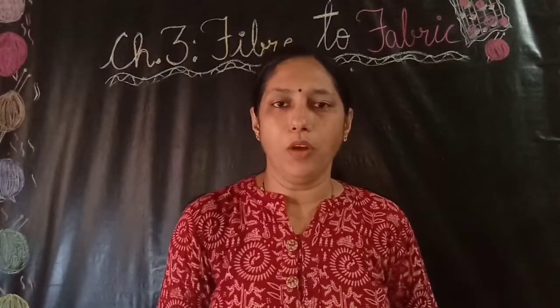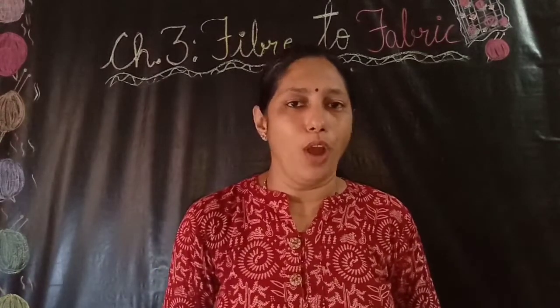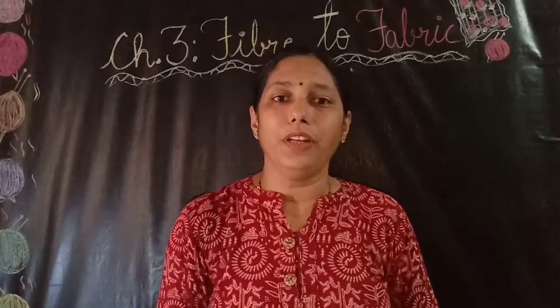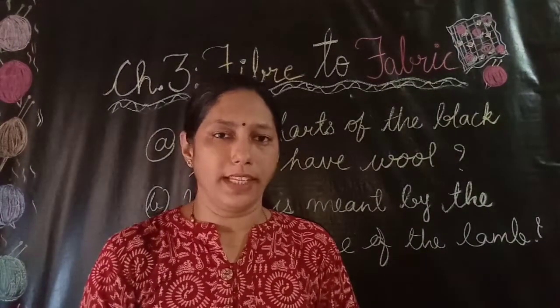Yesterday we learned about processing of silk. In that we learned how the silk is obtained from the silkworm. The silkworms are boiled, or they are kept in the sun, or they are passed through steam, and this way the silk is obtained by killing the silkworms. Then we learned about the discovery of silk. In that we learned how the silk was discovered, and we learned about the silk route also. Now we will start with the textbook exercises.